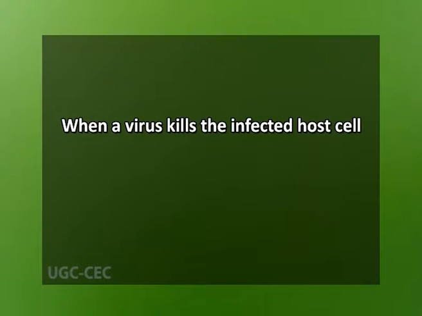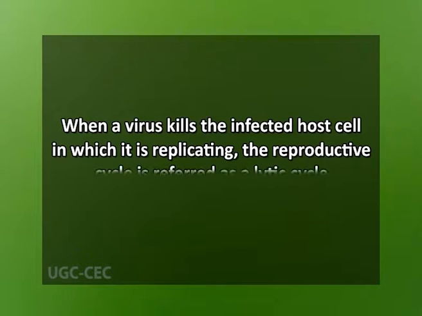When a virus kills the infected host cell in which it is replicating, the reproductive cycle is referred to as the lytic cycle. The T-series bacteriophages are all virulent viruses, multiplying within infected cells and eventually lysing or rupturing them.